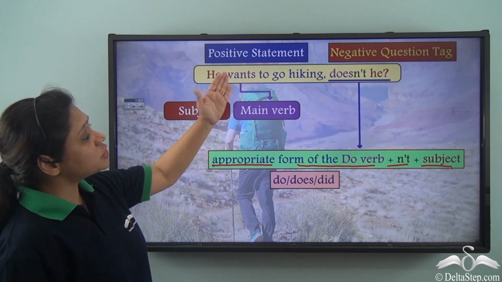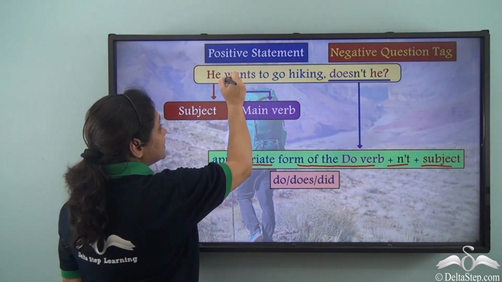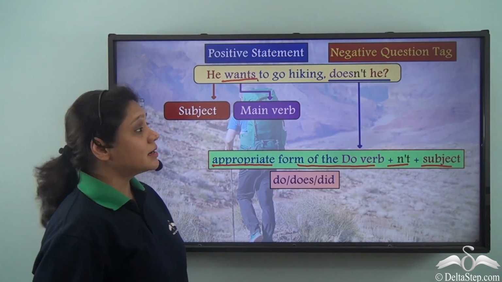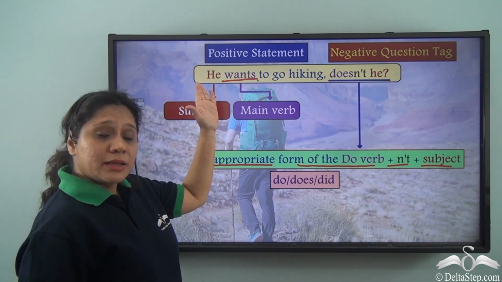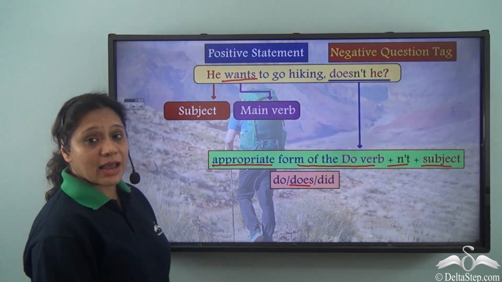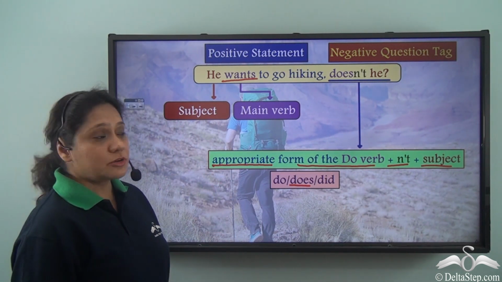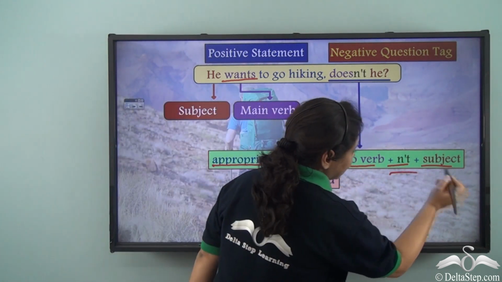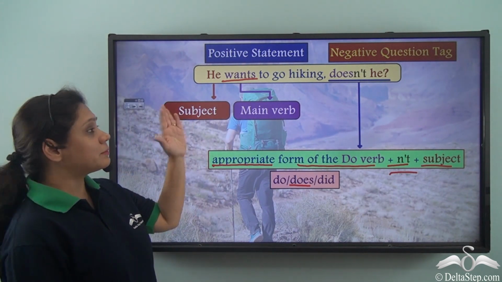Now, he wants to go hiking. Wants is showing the present tense and he is a singular subject. So, we have used does as the appropriate form of the do verb. Then we have added n't and then the subject he.